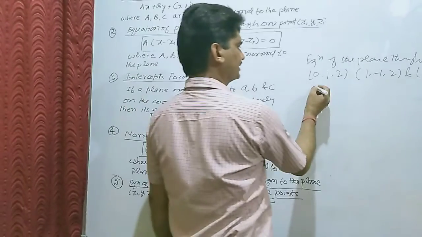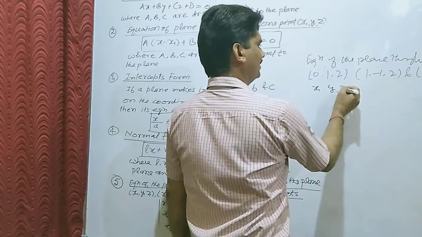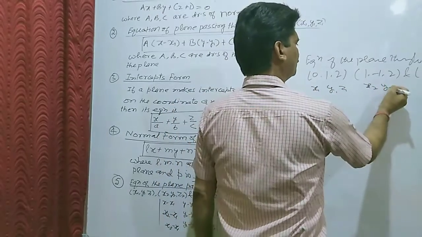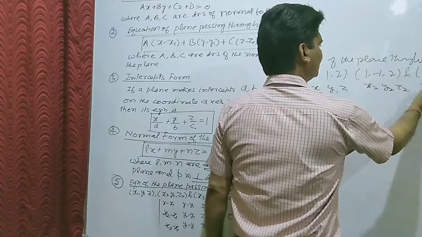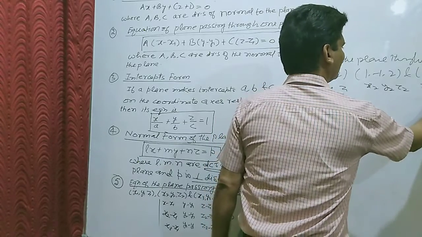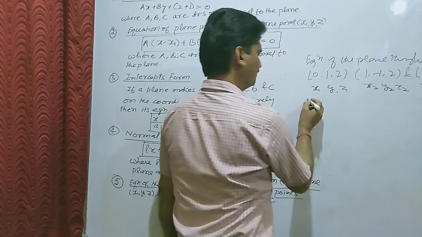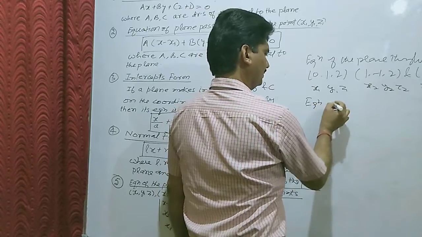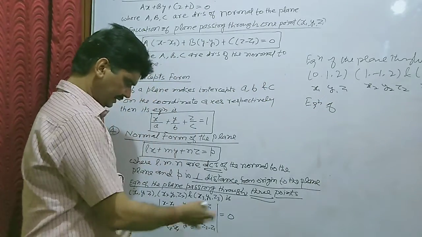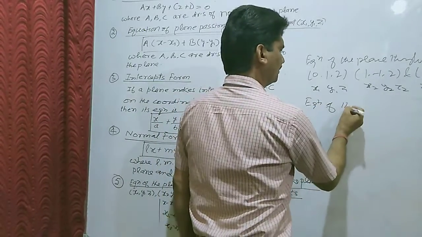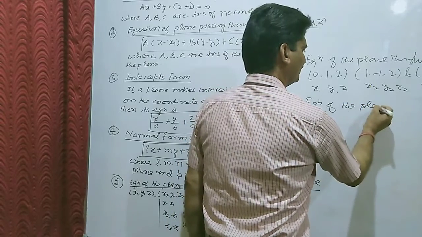We take them as x1, y1, z1, x2, y2, z2, x3, y3, z3. Then the equation of the plane by the direct equation is